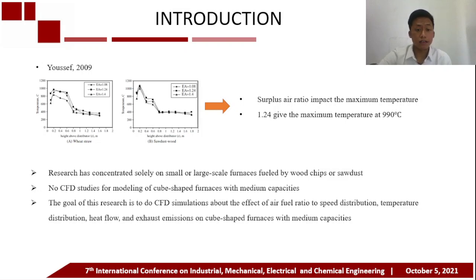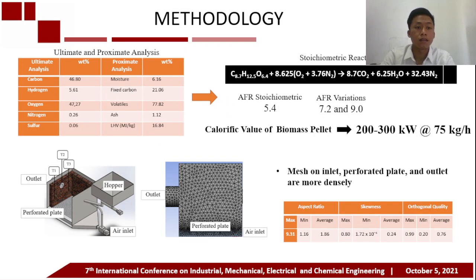Research has concentrated solely on small or large-scale furnaces fueled by wood chips and sawdust, and there are no CFD studies for modeling of cube-shaped furnaces with medium capacities. The goal of this research is to do a CFD simulation of the effect of air-fuel ratio on speed distribution, temperature distribution, heat flow, and exhaust emission in a cube-shaped furnace with medium capacities.